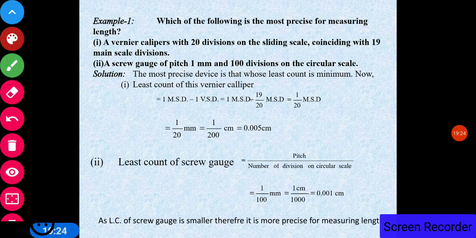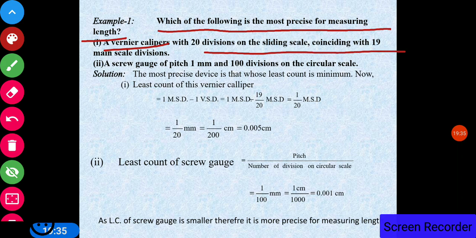Now let us discuss a few examples based on the vernier calipers and the screw gauge. The first question is: which of the following is most precise for measuring length? A vernier calipers with 20 divisions on the sliding scale coinciding with 19 main scale divisions, or a screw gauge of pitch 1 mm with 100 divisions on the circular scale. To find which one is more precise, we have to find the least count. The instrument which has the minimum least count is more precise.